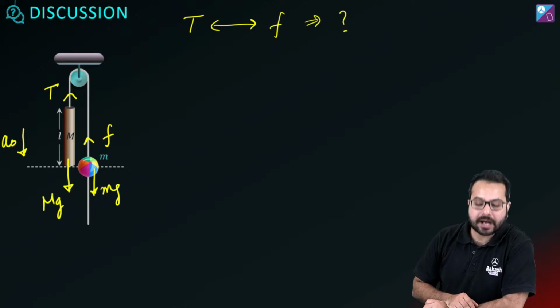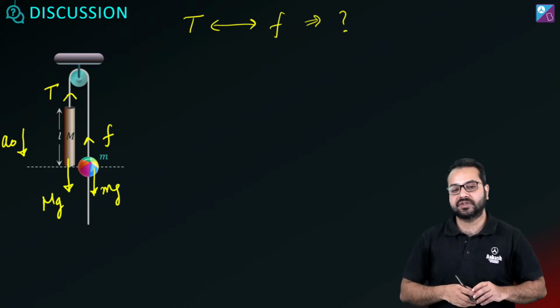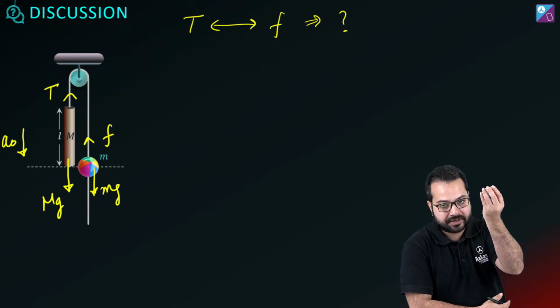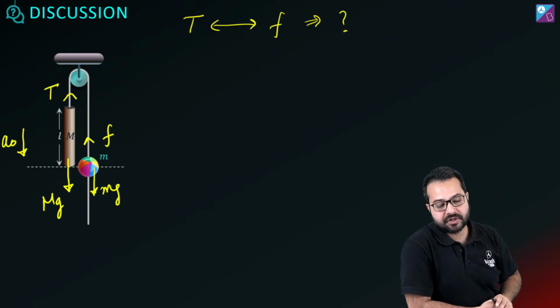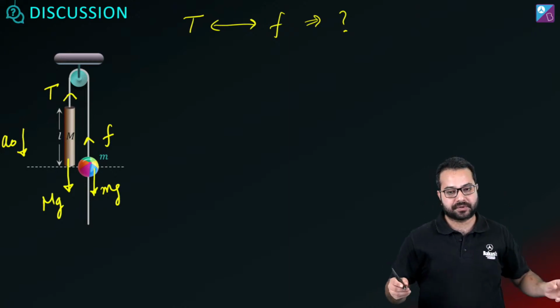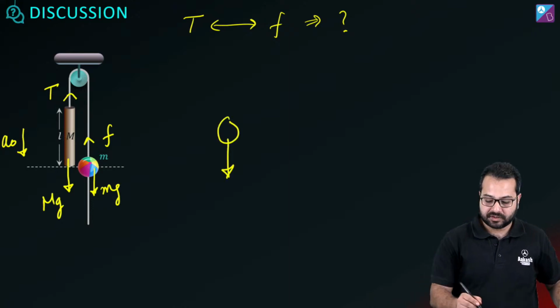Why is friction upwards? Think about it: there is a bead which is hanging through the thread. How would the bead move? The bead will move down.